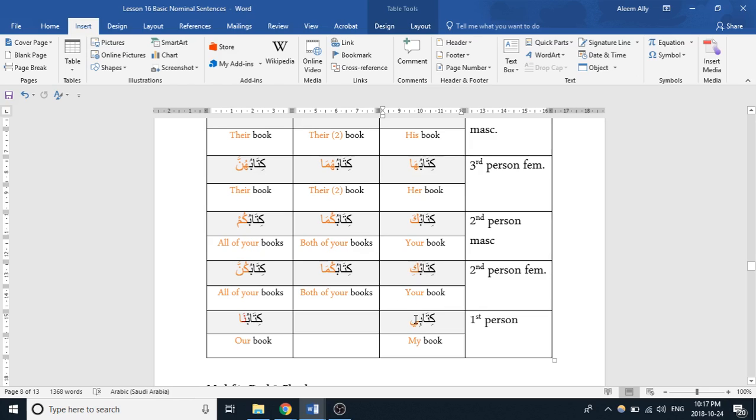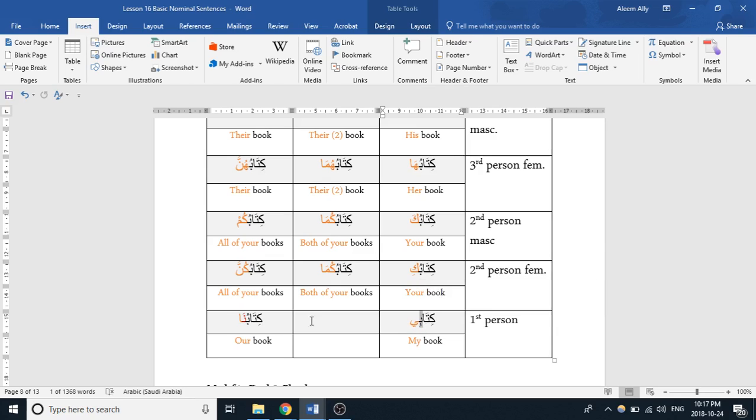And then when I want to attach an ana to a noun, it becomes like an e sound. So it becomes kitabi, my book. You attach this ya onto the end, which is known as ya mutakallim, which is known as the ya of first person. You attach that onto the end, and you make the letter that comes before it take a kasra. So it becomes kitabi, right? If I wanted to say my house, it would be bayti, right?